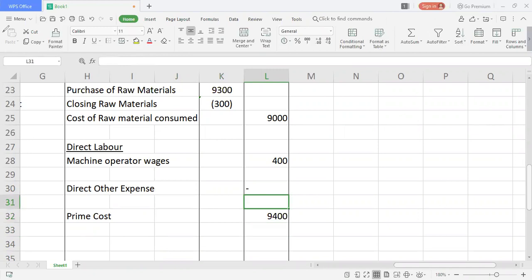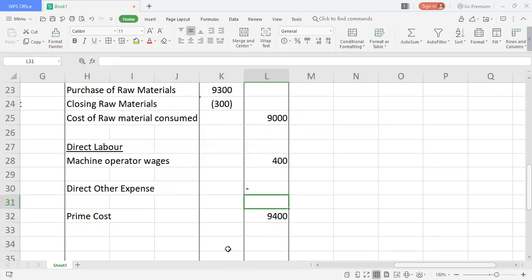Now after adding prime cost, you need to add the manufacturing overheads, or as we said, production overheads. So I'm going to add the production overheads in a while. Please copy this down with me. Now after taking prime cost, guys, there's something else to do.